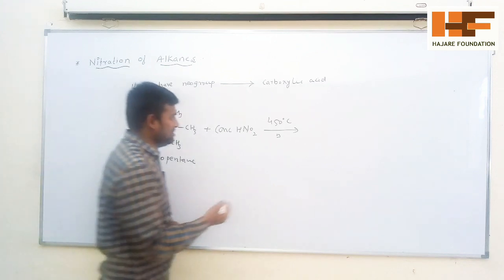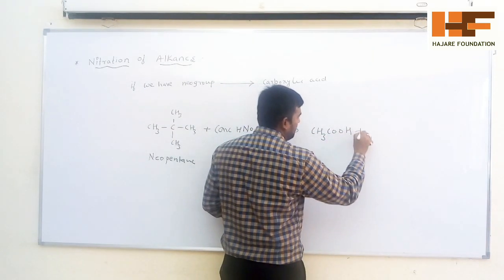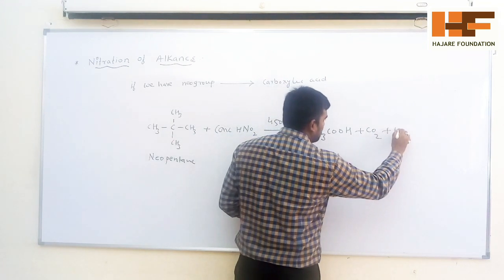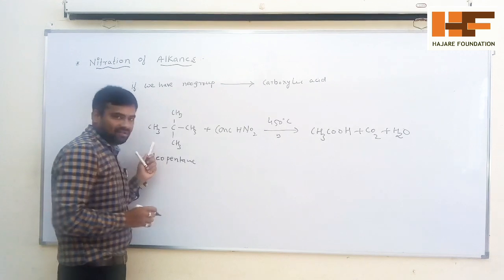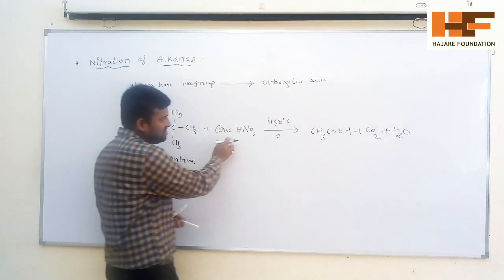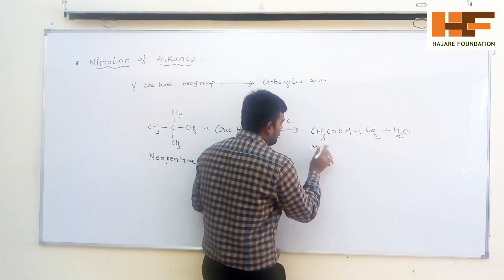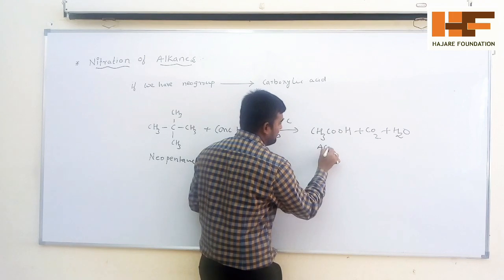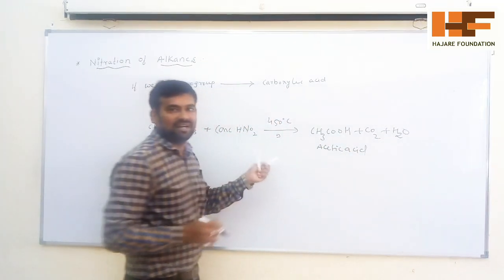directly you will get CH3COOH plus CO2 plus H2O. It's very, very important. This is an exception, and in competitive exams they will ask questions on it. If neopentane undergoes nitration, you will get the product called an acid, which is acetic acid. Afterwards you can balance the reaction.